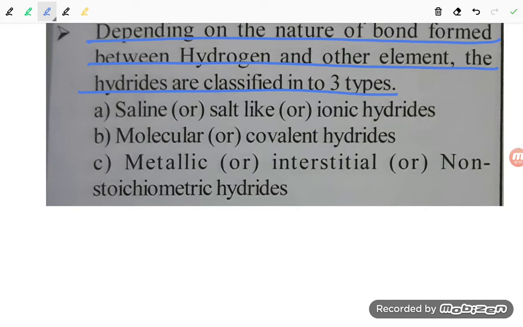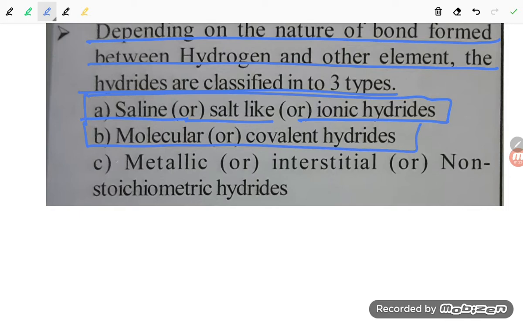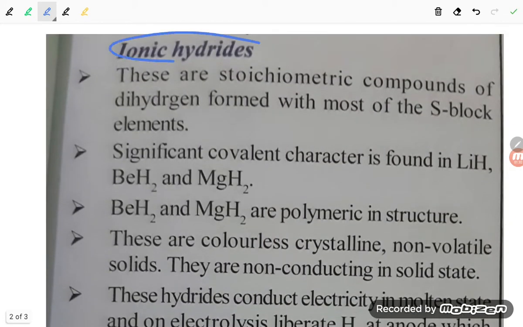That is, between the hydrogen and other element, what type of bond is there? Three types of hydride are there. Suppose a covalent bond is there, student, between hydrogen and metal, it will be the covalent hydride. If an ionic bond is there, it will be the ionic hydride. First one is saline, salt-like or ionic hydride because of the ionic bond formation. Next one is molecular or covalent hydride because of the molecular formation. Last one is metallic or interstitial or non-stoichiometric hydride. So these are there, student. Let us have the ionic hydride.